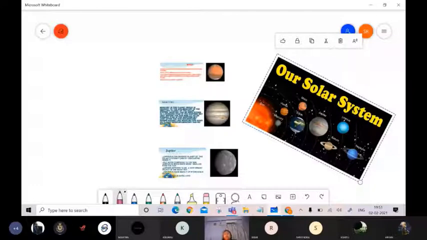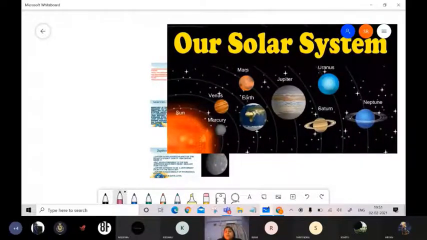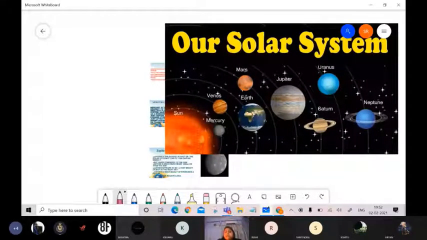And the next thing is that this is our solar system. If you can see here, this is our solar system, and this is the sun which is in the center. Then comes the Mercury, Venus, Earth, Mars, Jupiter, Saturn, Uranus, Neptune, and Pluto is being removed. So you can see the Mercury. This is the nearest planet of the sun. After Mercury comes Venus, Earth, and Mars.